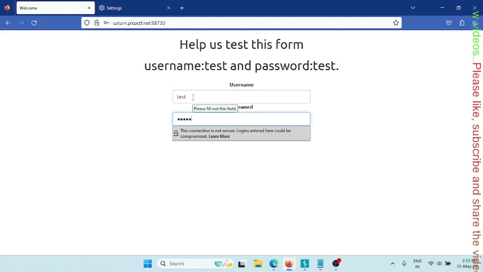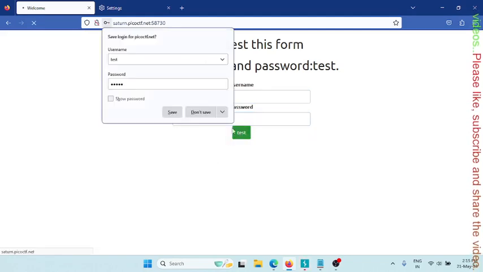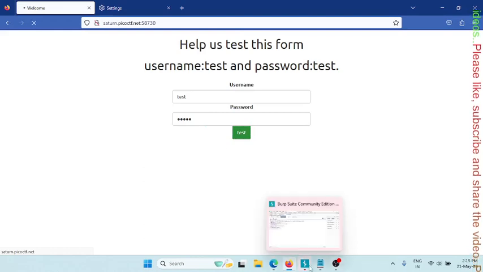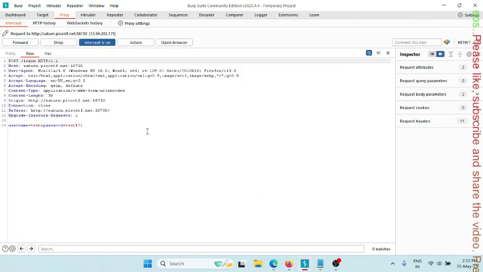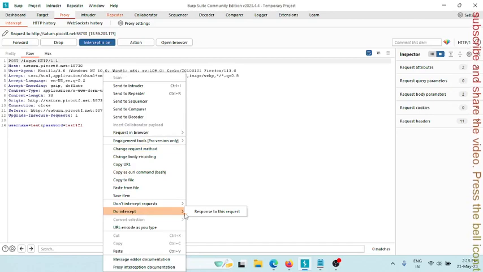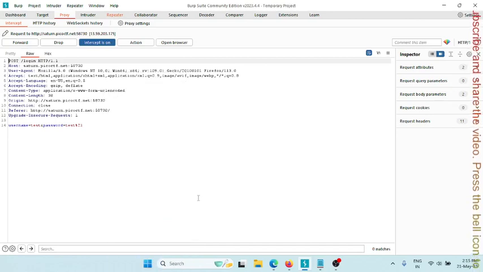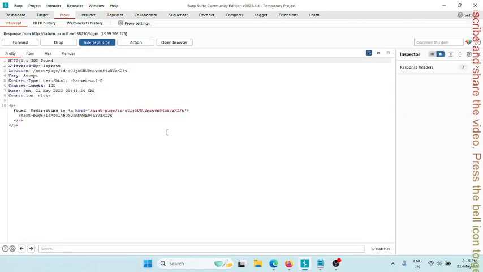Test. So here I have just entered the credentials and see. Okay, so it has captured the request. It is connecting to the PicoCTF URL. Then there is the username and password that I have just entered here. Let's send it to repeater and intercept the response of this request.